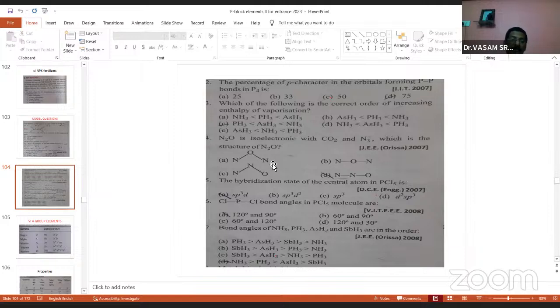So once again, I am giving you the information. What you concentrate on here are the physical properties and chemical properties.